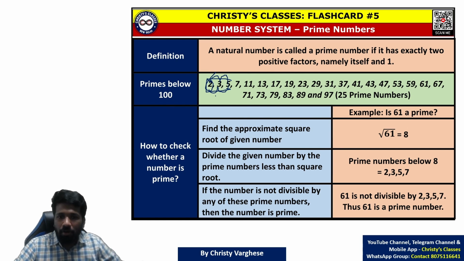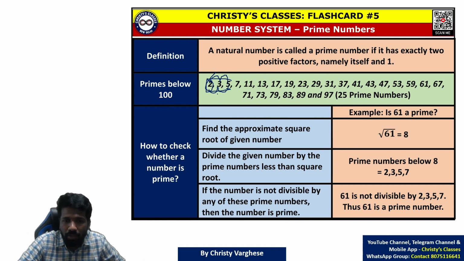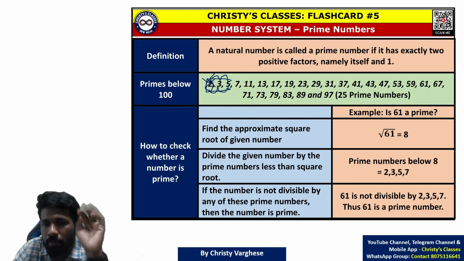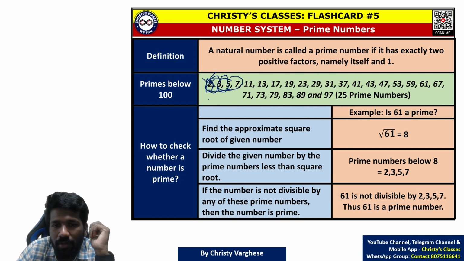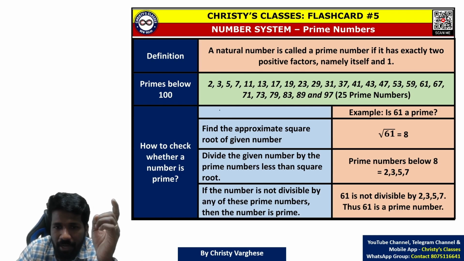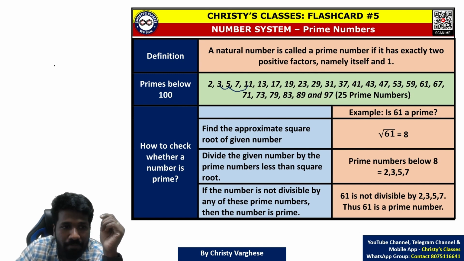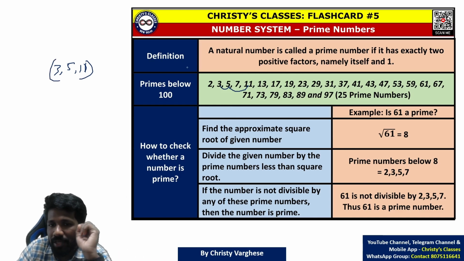But even number cannot be prime number, except 2. That is why 2 being part of it is not possible at all. So start from 3 now. 3, 5, 7. 3 plus 5 is 8, 8 plus 7 is 15. Not a prime number. 3 plus 5 is 8, 8 plus 11 is 19. That is a prime number. We have discussed now. 3, 5, 11 is a possibility satisfying this condition.